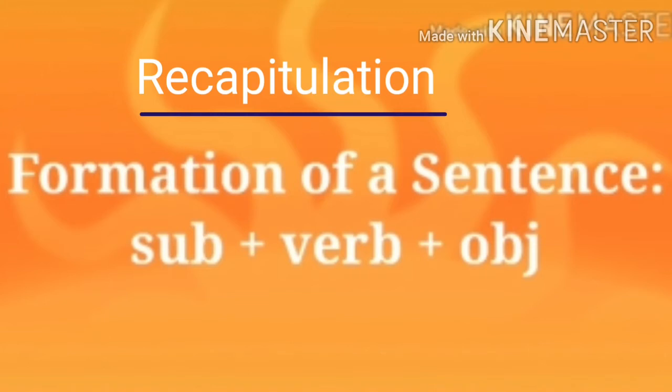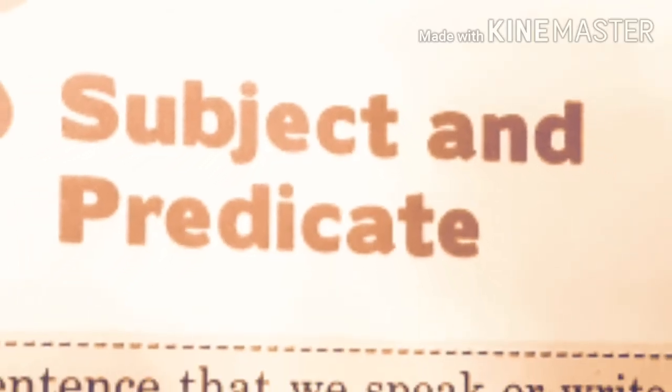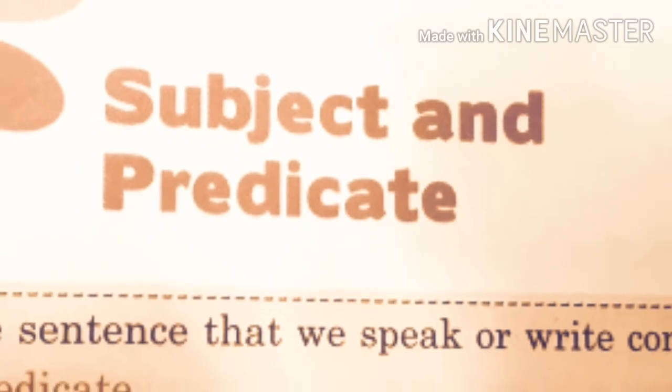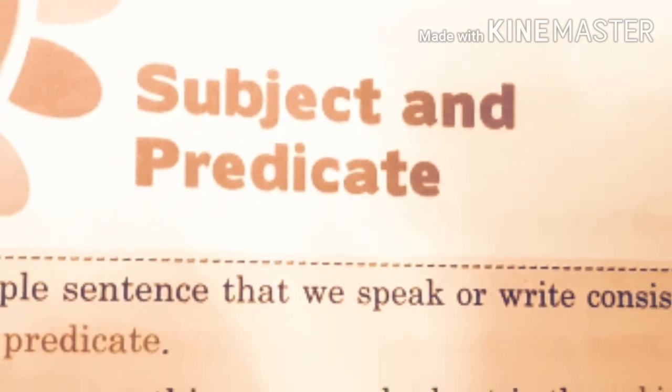In the previous class, we have already learned about the formation of a sentence. We learned that a sentence is formed by subject, verb, and object. Now it is very easy for us to understand subject and predicate, as we have already learned the formation of the sentence. We learned that subject means any person, place, or a thing we talk about.